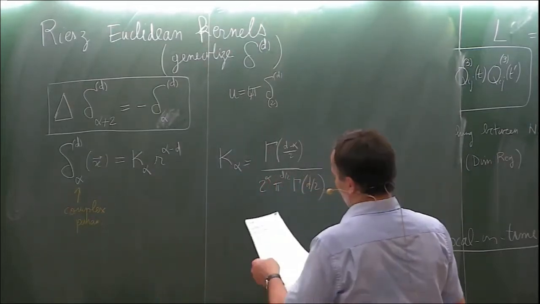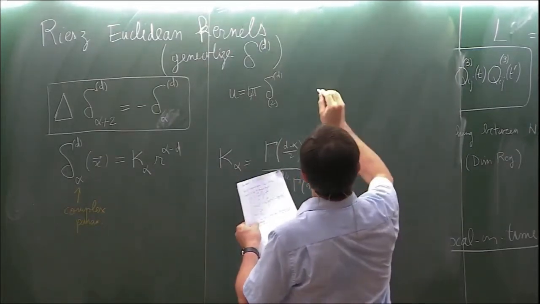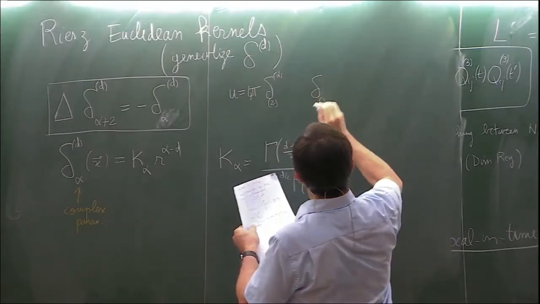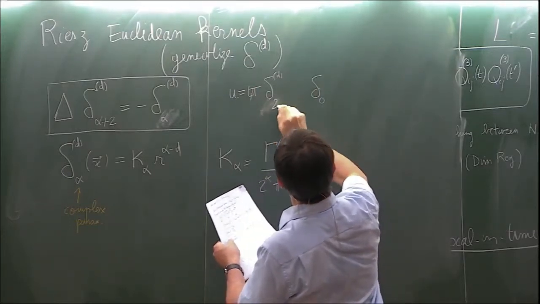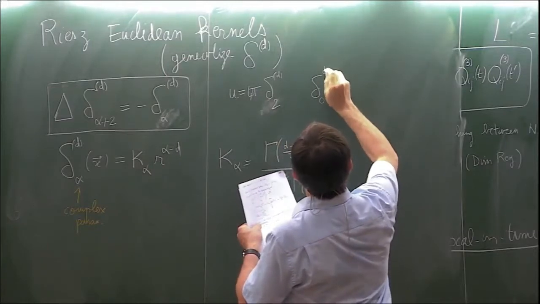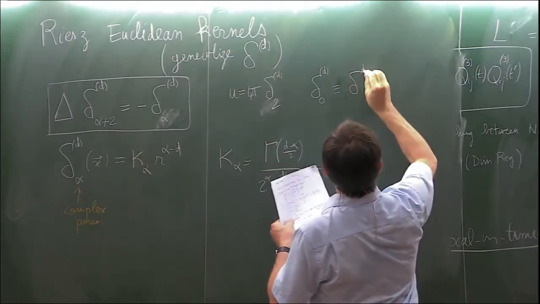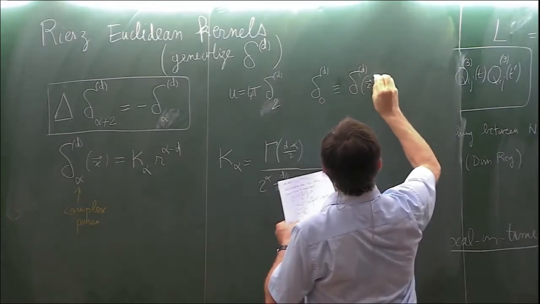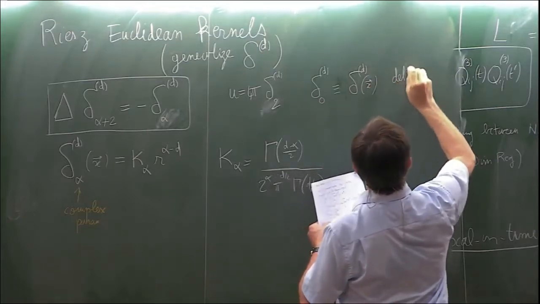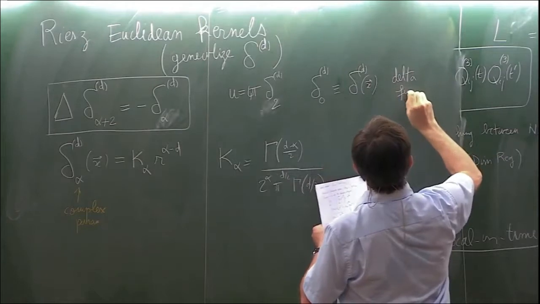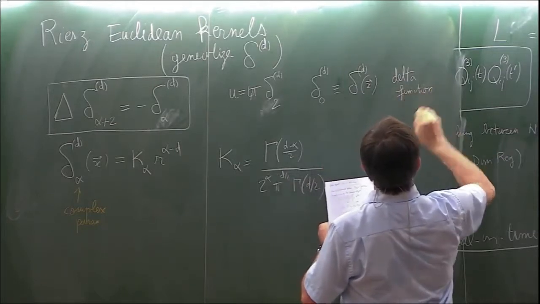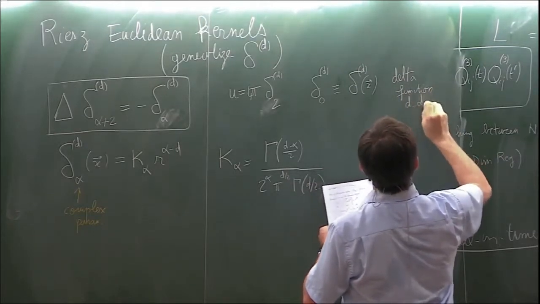And delta 0 in d dimensions is actually identical with the Dirac delta function in d dimensions.